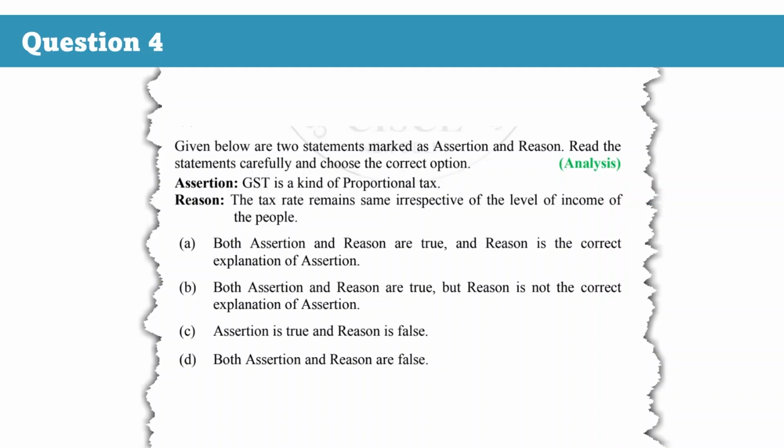Now what is proportional tax? A tax is called proportional when the rate of tax remains constant at all levels of income. Since GST is levied at a uniform rate, it fits exactly into the definition of a proportional tax. So in this case, both the reason and assertion are true, and the reason correctly explains this assertion. Therefore, the correct answer is option A.